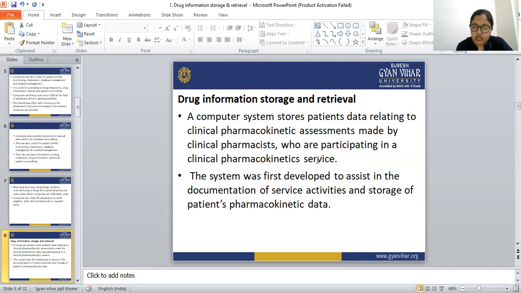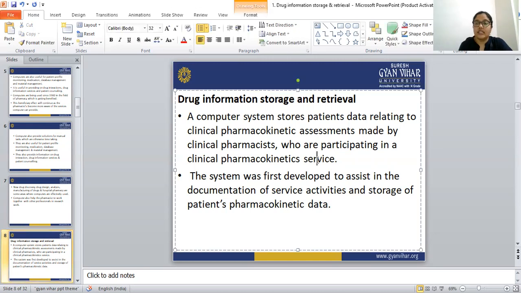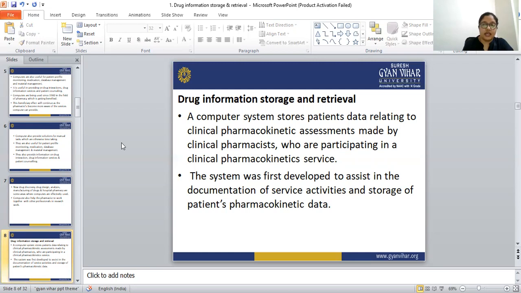So the computer can store all the information of the patient related to the clinical pharmacokinetic parameters.